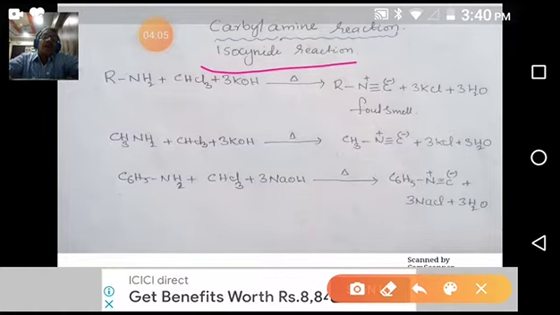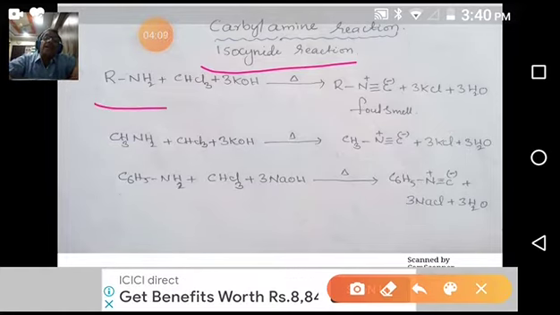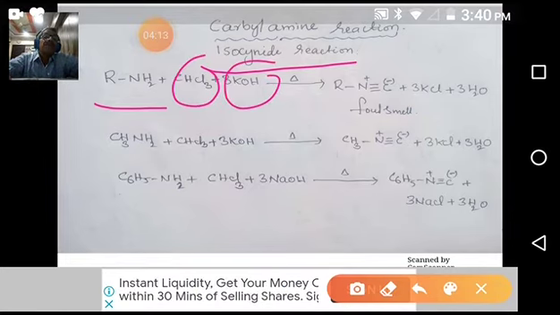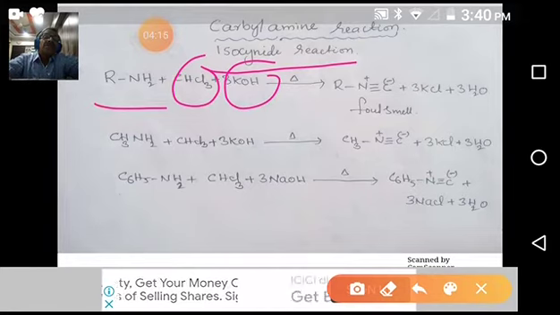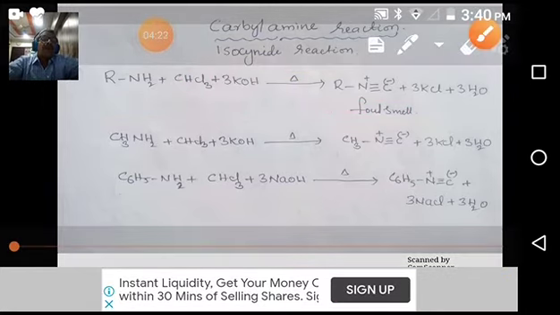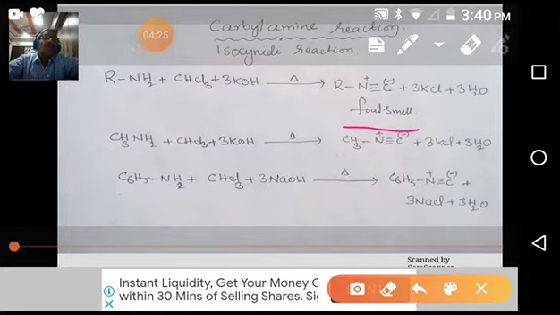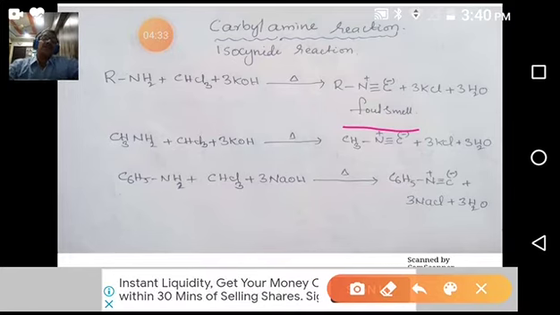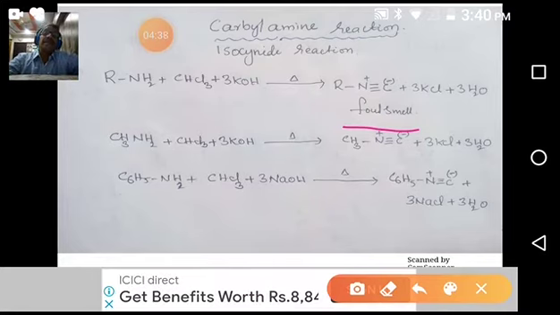When amines, especially primary amines, react with chloroform and base, then this mixture on heating will give a foul smelling compound. Very important: it gives a very foul, bad, very specific smell. So evolving of foul smell in the laboratory indicates that it is a primary amine.